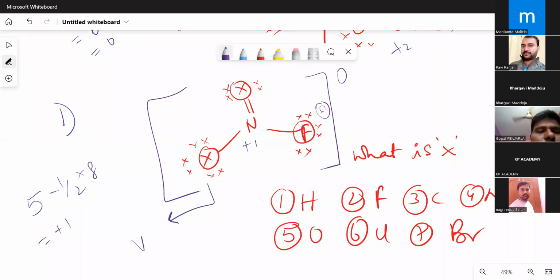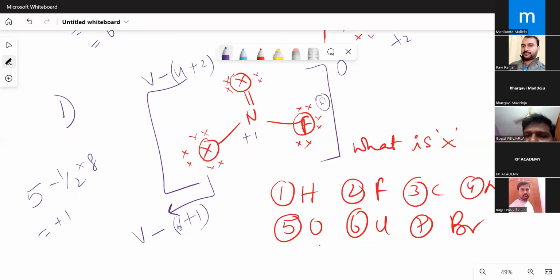V, valence electrons, we don't know, but it will be V minus 6. For this one, valency we don't know, it will be V minus 7, because half of the bond pair electrons and the total lone pairs have been taken. So I am writing here that V minus 6 plus V minus 7 plus 1 is equal to 0.